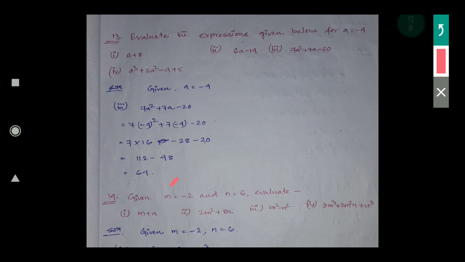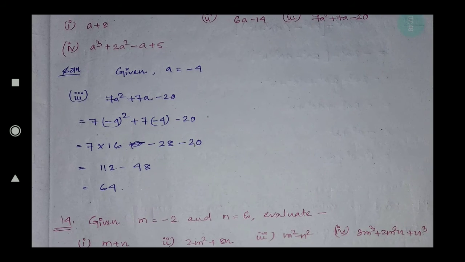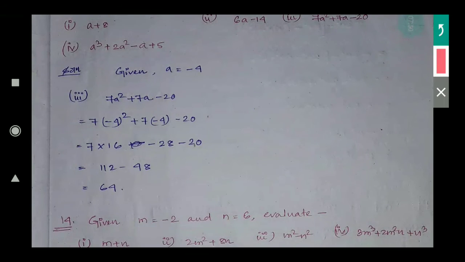So first of all I will do question number 3. Okay, a tough one I will do. In that question the expression is given, 7a square plus 7a minus 20. A value is what is given? Minus 4. So put the value of a as minus 4. So I am putting here 7, a value is how much? Minus 4, but a square is given, that's why minus 4 square.